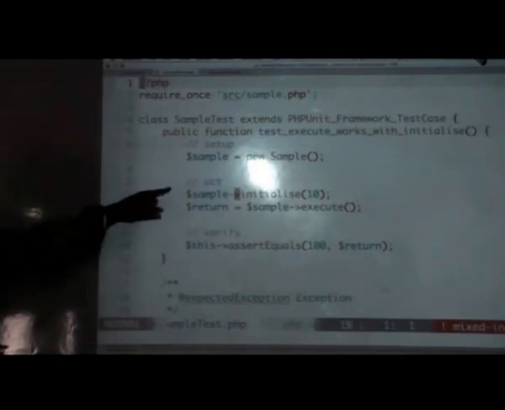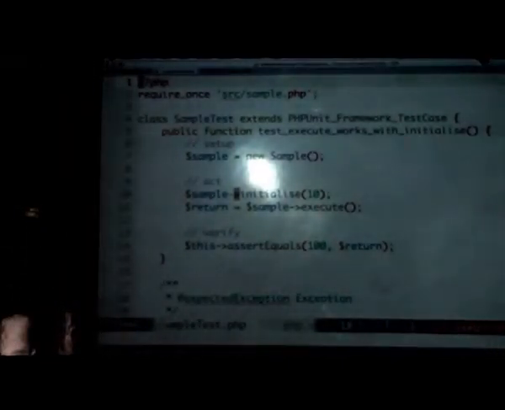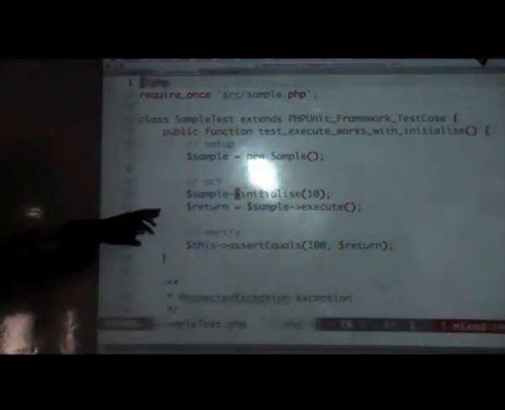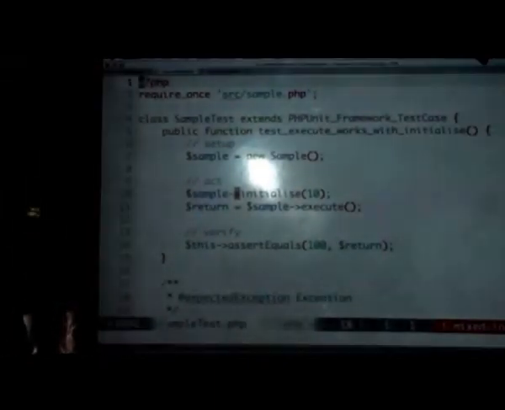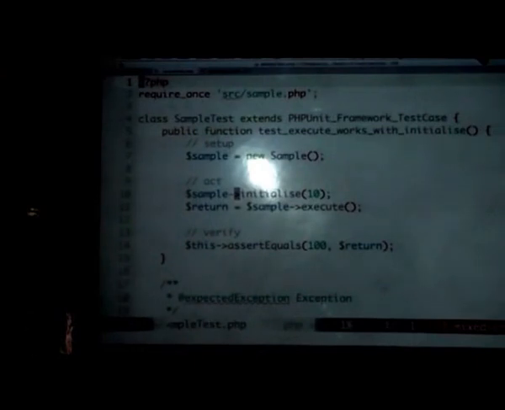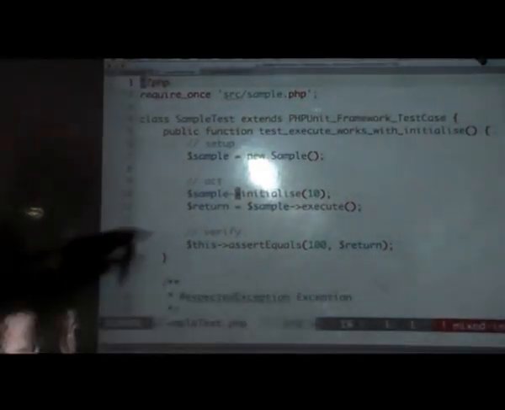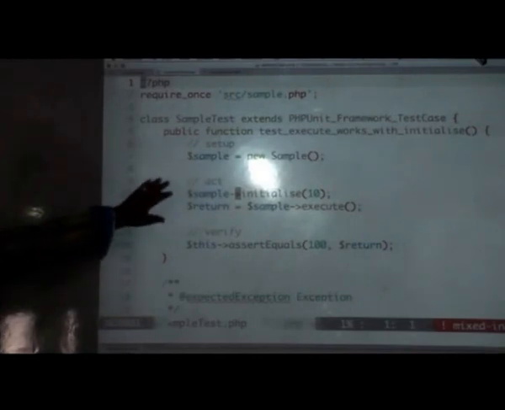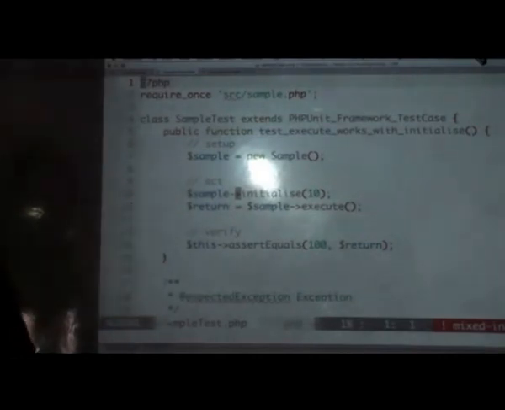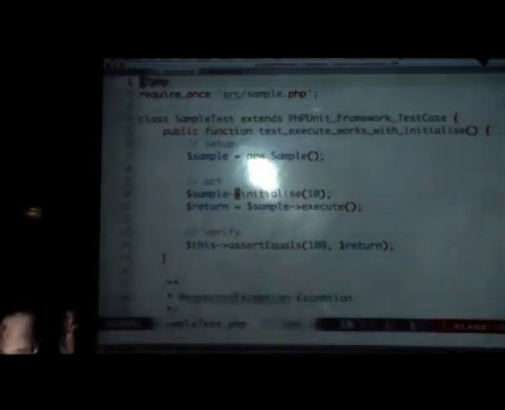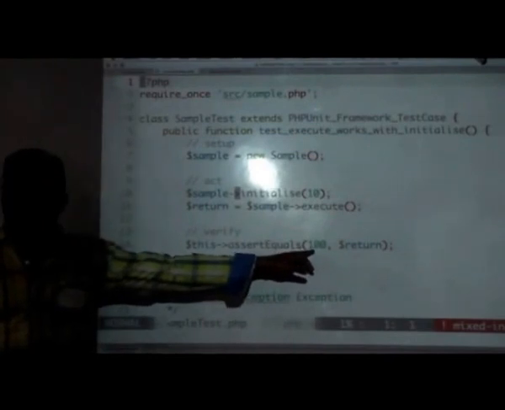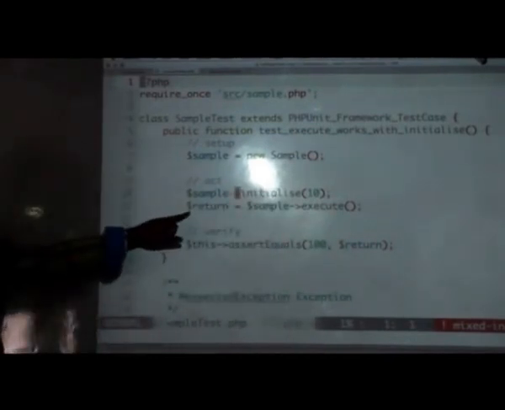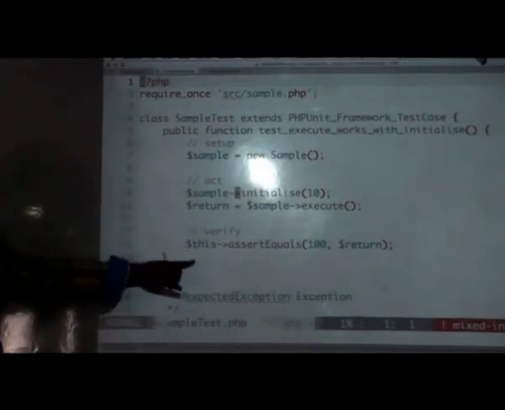Okay. And in the act step, we would actually be performing the operation that we want to test. In our case, we want to call the initialize method and then call the execute method. That is the operation which we want to test, or we want to make sure that the execute method is called before the initialize method. Right? So that is the act that we want to do. And in the verify step, what we would be doing is comparing the actual value with the expected value. Okay? In this case, the expected value is 100, and the actual value is whatever we got in the act step. And we are going to be comparing that.